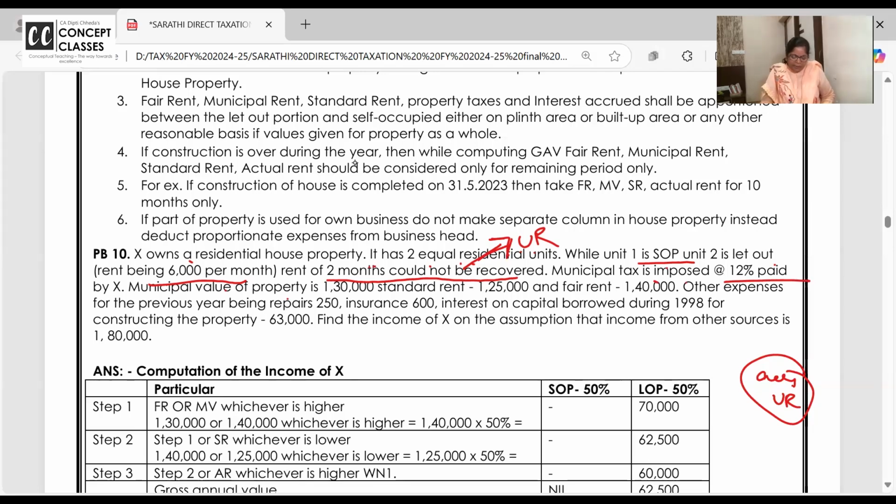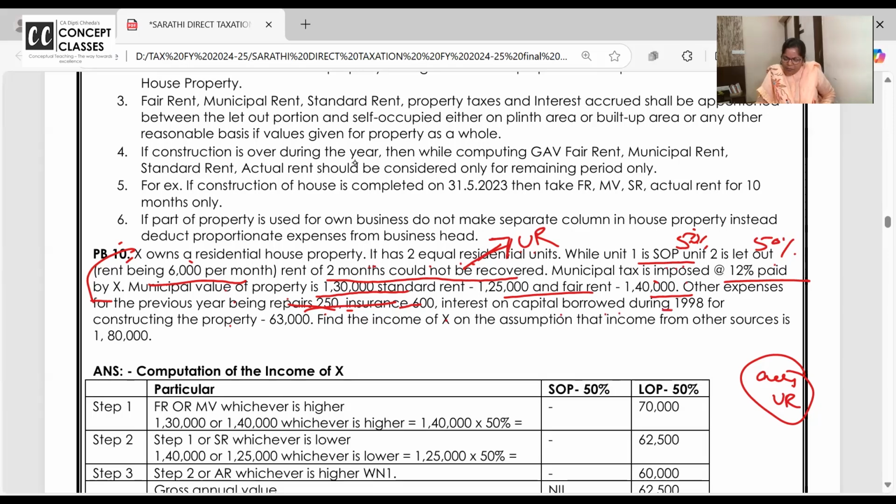Municipal tax is 12% paid by X. Oh wow. If X is paying, municipal tax is deductible. Municipal value of the whole property is given. But 50% is self-occupied, घर है आपका, and 50% is let out. Other expenses are repairs, insurance, scratch. Scratch means abhi to scratch, ma'am, standard deduction.